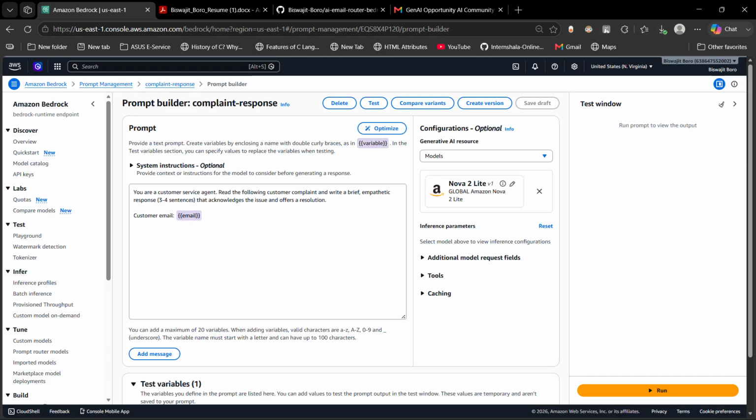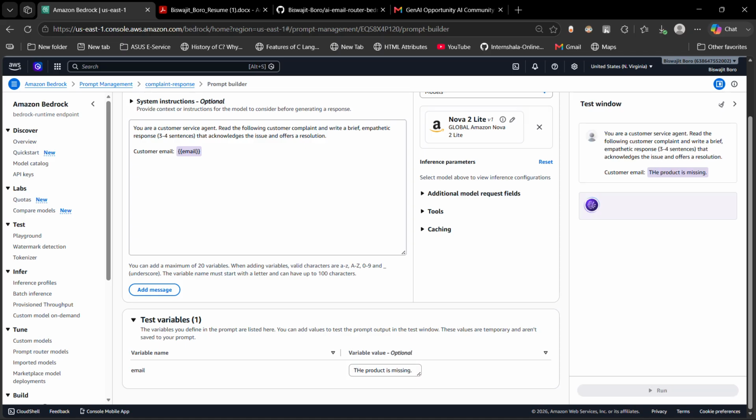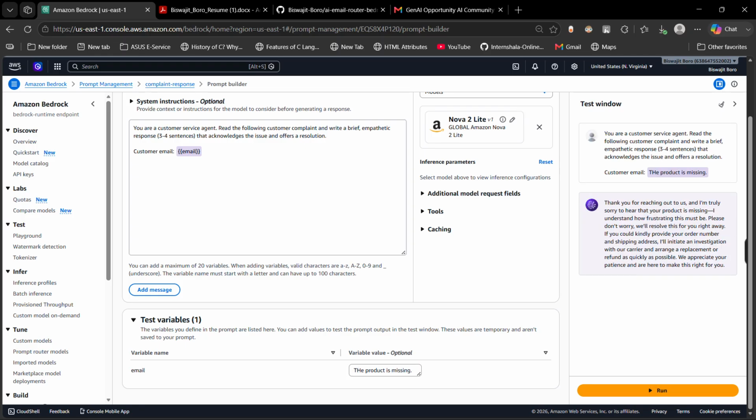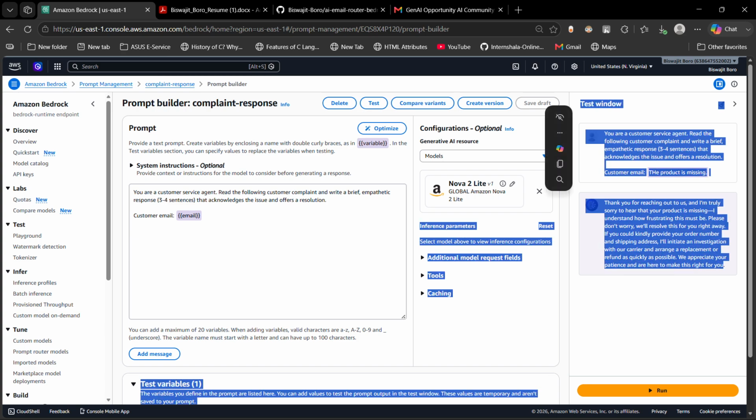If I were to write "the product is missing," it will take time, so I'm not writing a full, proper mail. It will give a reply like: "Thank you for reaching out to us. I'm truly sorry to hear that your product is missing..." Since it's a complaint response, this type of response will be given, because a complaint needs an empathetic tone and some kind of resolution offered.